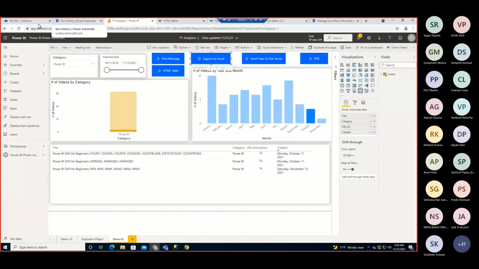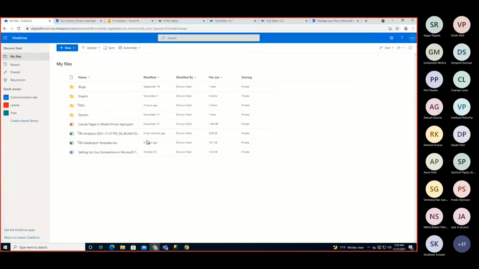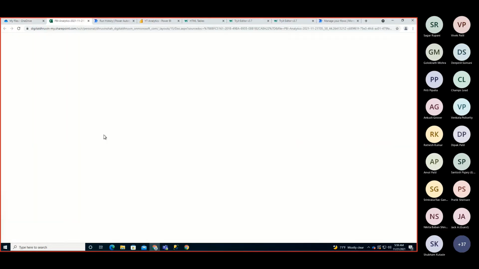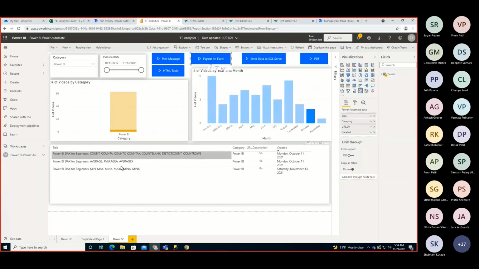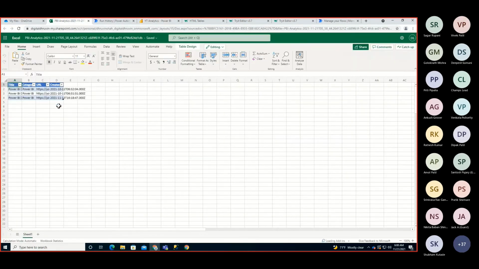So that is one more important thing I wanted to mention. In the meantime, let's check our OneDrive location as well. Here you can see the file was created a few seconds ago, and let's see how it looks. You can see the filtered data is 3 rows, and we are getting exactly 3 rows in Excel. After that we have a 1 minute delay inside our email.